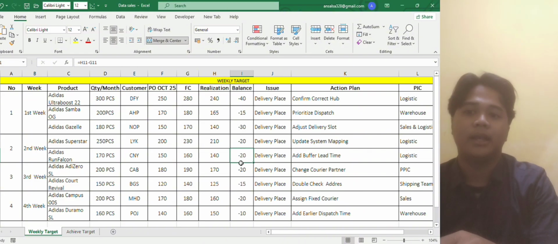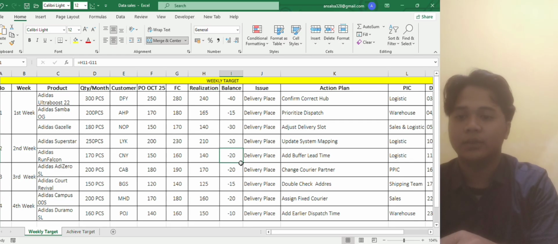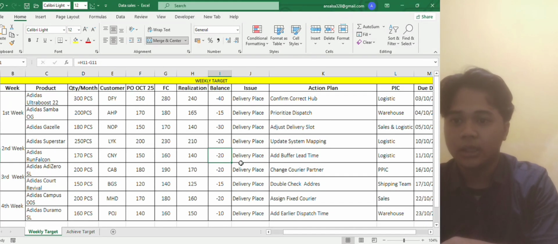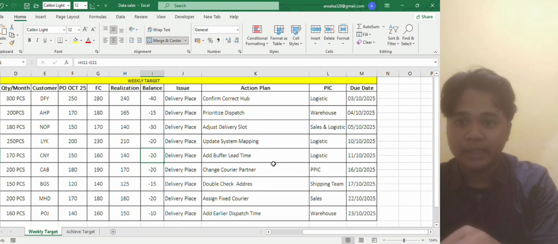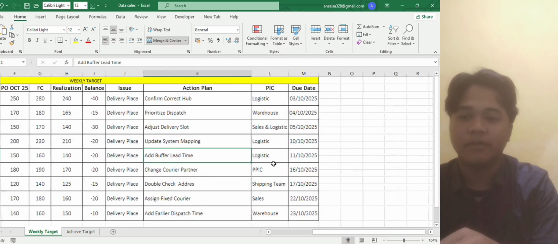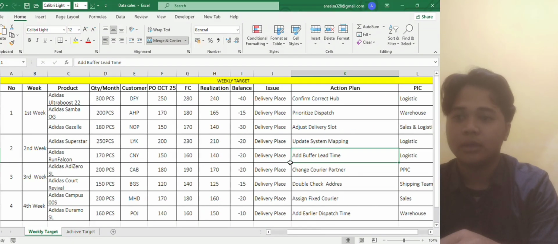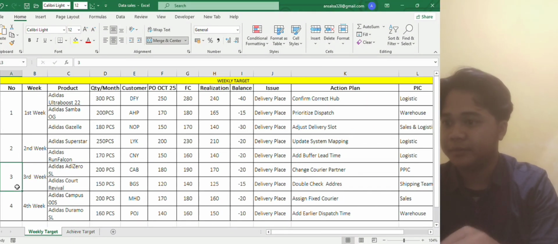So the balance is minus 20, meaning that the target was not reached. And then the issue here is delivery place, and the action plan is add buffer lead time, and PIC in charge is logistic, and the due date is 11 October 2025.